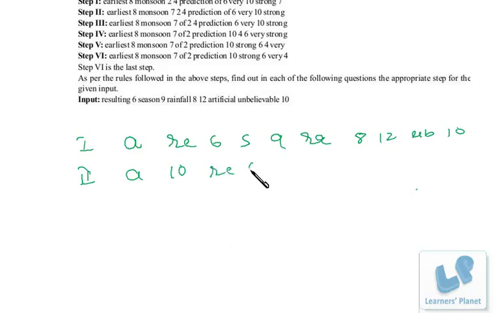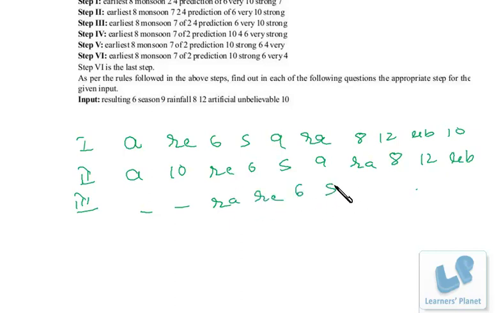Okay, RE6, S9, RA 8, 12, UB, right? After that, third step, A and 10 is there, and then according to alphabetic order, RA and RE. RA should come first. So I take RA over here, right? So that's RE 6, S 9, 8, 12, UB, right?